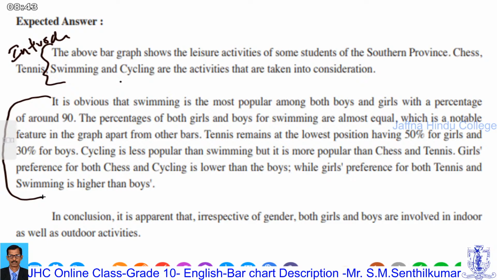The percentage of both boys and girls for swimming are almost equal, which is a notable feature in the graph apart from other bars. Tennis remains at the lowest position, having 50% for girls and 30% for boys. Cycling is less popular than swimming. See, compare that. Cycling is less popular than swimming, but it is more.